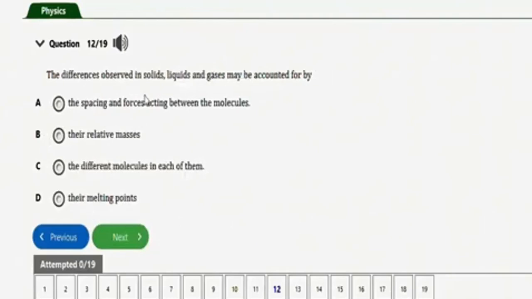It says the differences observed in solids, liquids, and gases may be accounted for by. The correct option here is option A, the spacing and forces acting between the molecules. Let's go to the next question, which is this one.